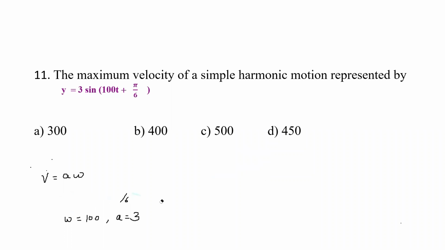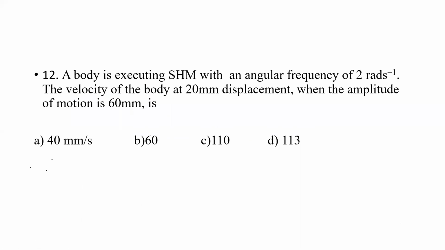We need to know the standard equation. We need to understand the question and solve it. Next. A body is executing simple harmonic motion with an angular frequency of 2 radian per second. The velocity of the body at 20 millimeter displacement, when the amplitude of motion is 60 millimeter, is.